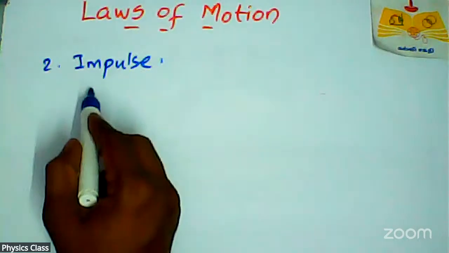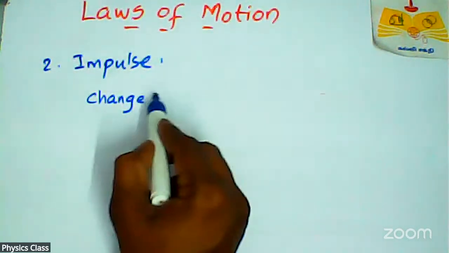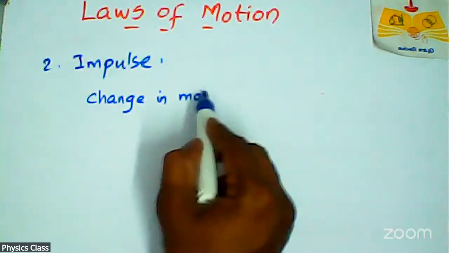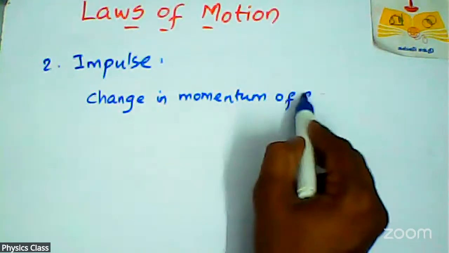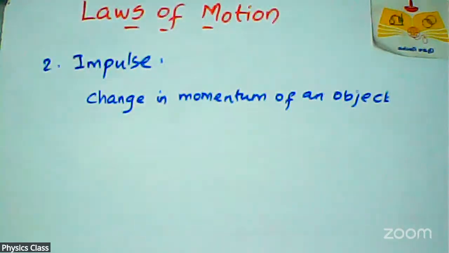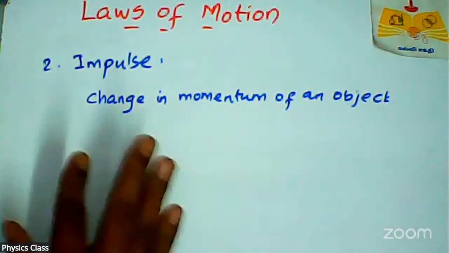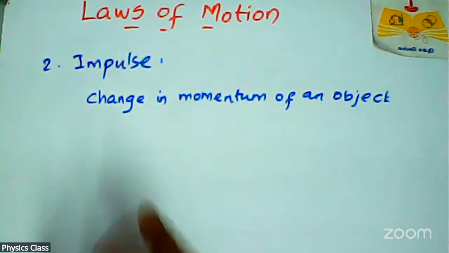Impulse is defined as the change in momentum of an object. It is a very simple, clear definition. Impulse is nothing but change in momentum of an object. Okay, so what is that concept? That is change in momentum.